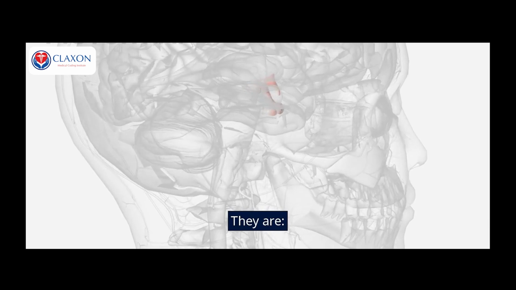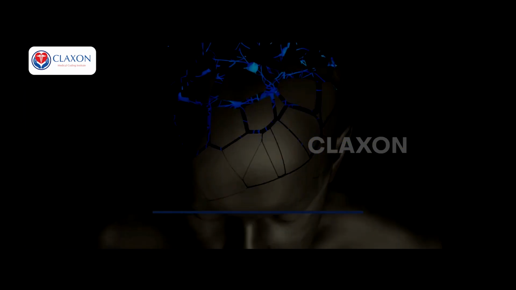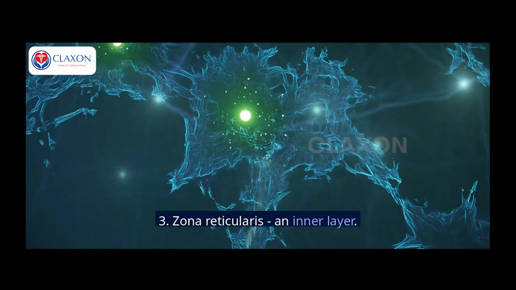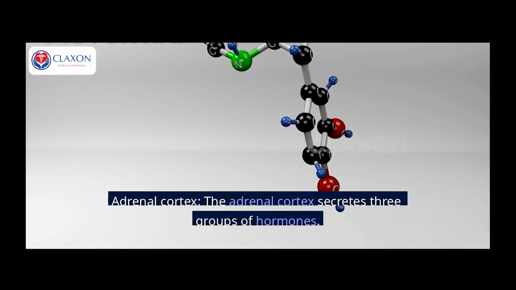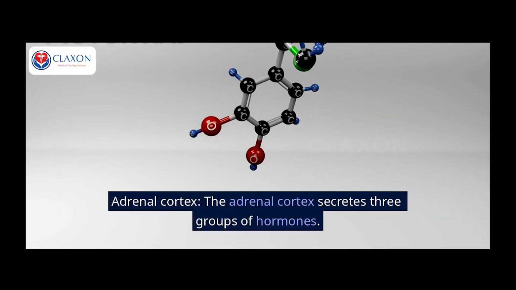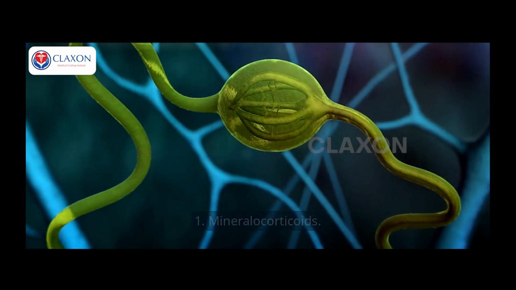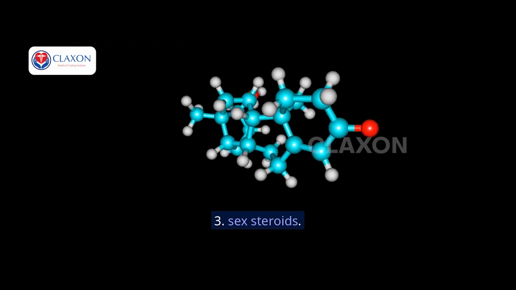They are 1. Zone glomerulosa, an outer layer. 2. Zone fasciculata, a middle layer. 3. Zone reticularis, an inner layer. Adrenal cortex. The adrenal cortex secretes 3 groups of hormones. 1. Mineralocorticoids. 2. Glucocorticoids. 3. Sex steroids.